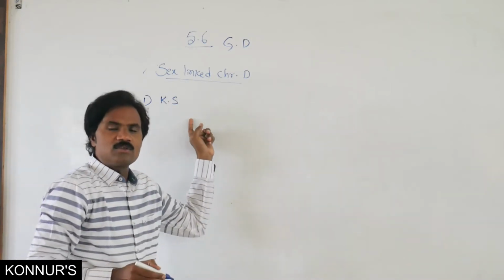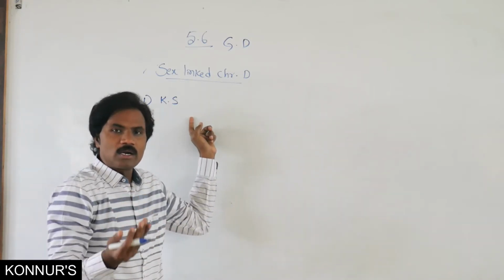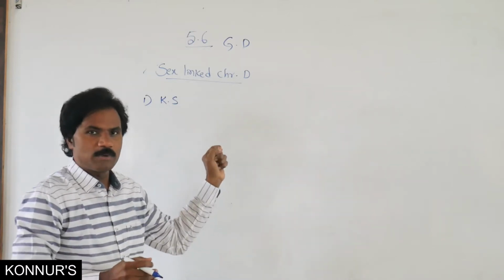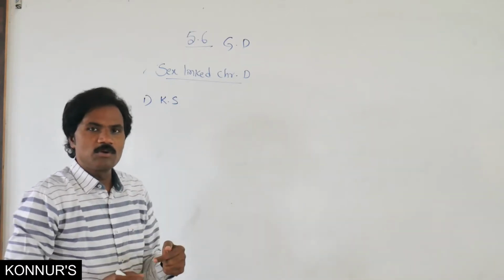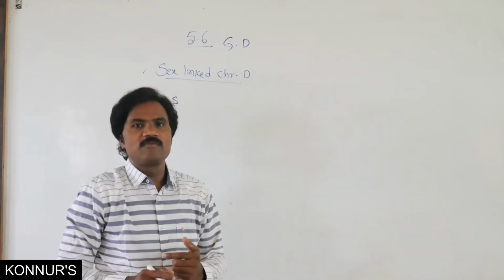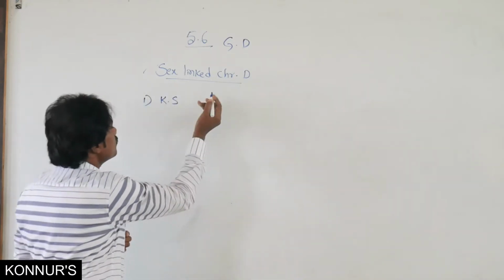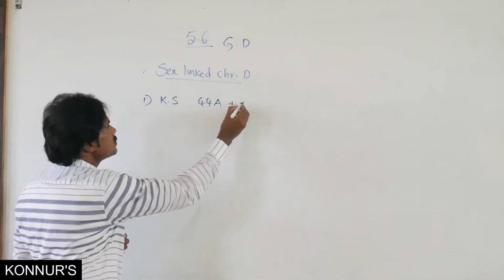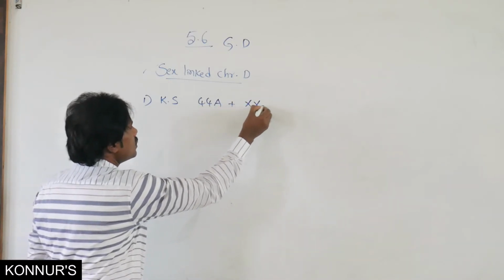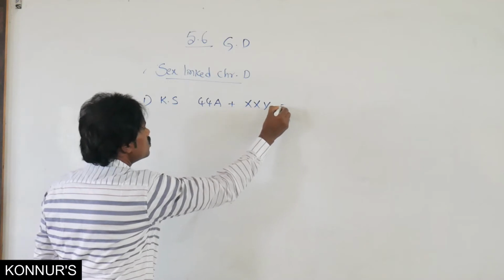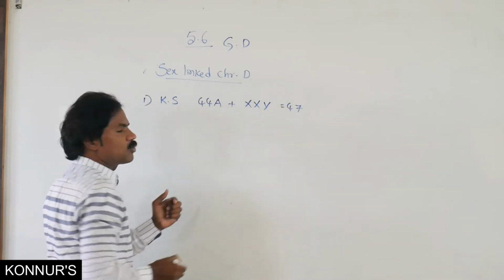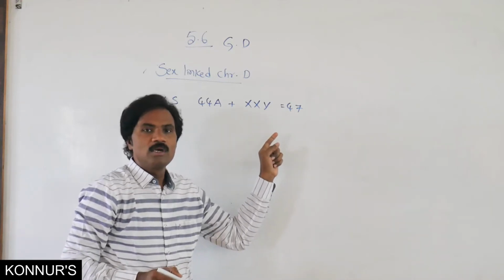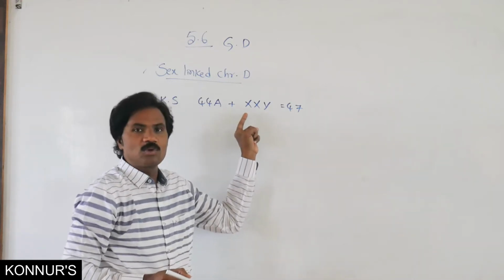Klinefelter syndrome is one type of trisomy, one type of aneuploidy. The number of chromosomes present in Klinefelter syndrome is 47: 44 autosomes plus XXY. That is a total of 47 chromosomes. It is trisomy, the addition of one X chromosome.